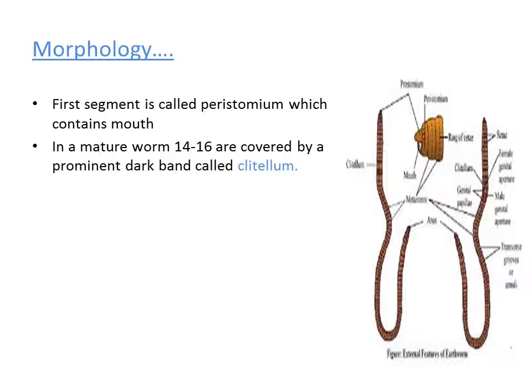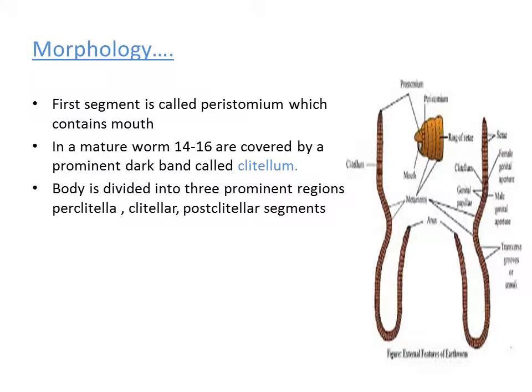So the presence of clitellum helps us to divide the earthworm body into three different parts. The region of the earthworm present prior to the clitellar region is named as preclitellar region. Some of the segments present before the clitellum, that region is named as preclitellar region.